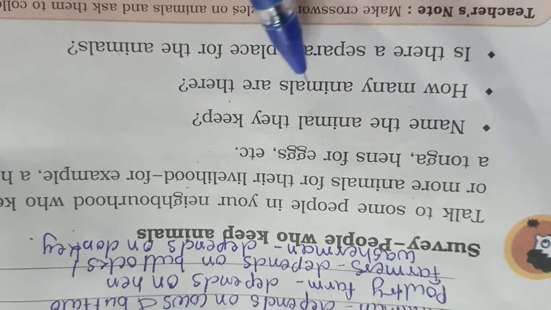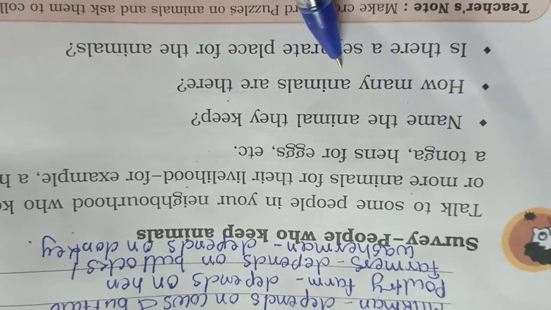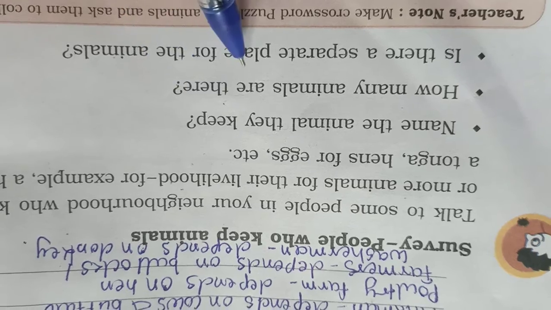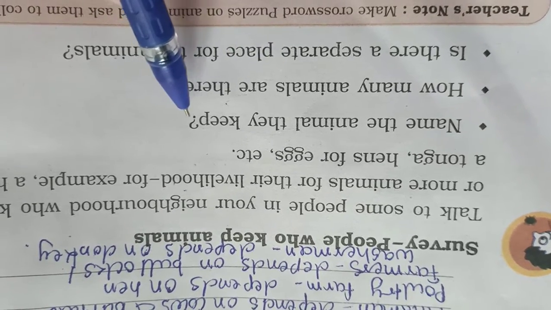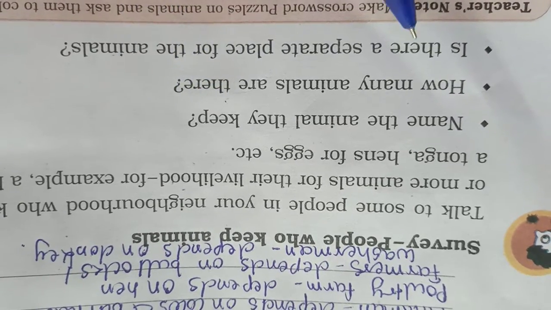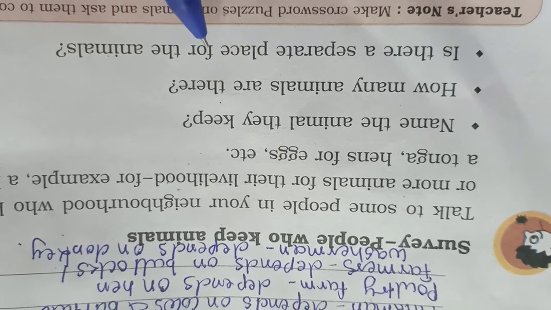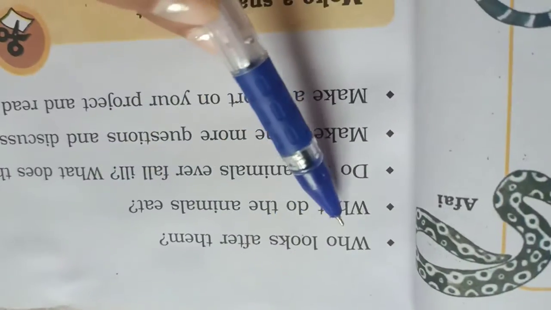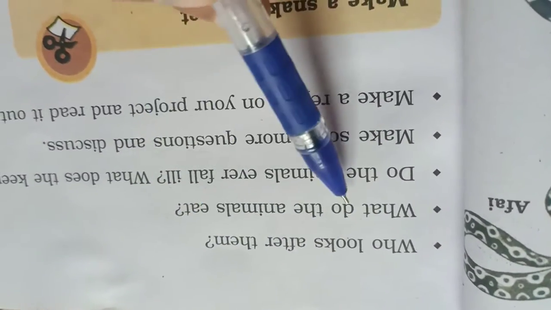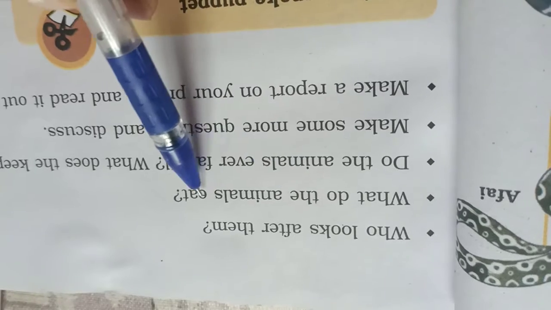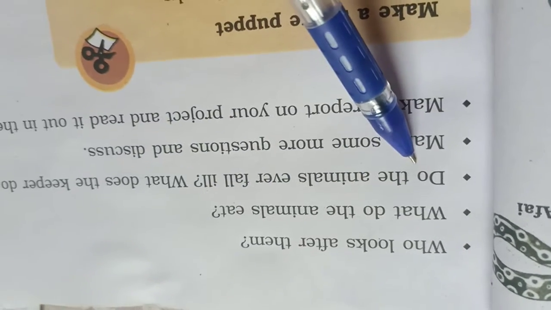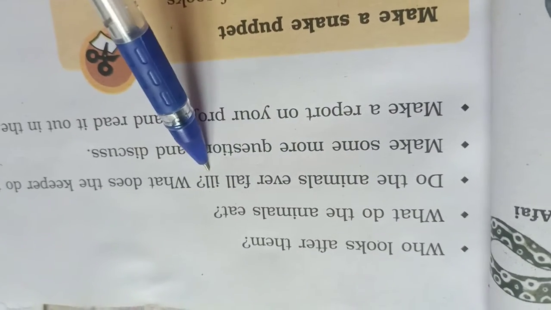You have to write this answer. How many animals are there? You have to write this answer by survey. And is there a separate place for the animals? You have to look out for that, and write your own answer. And who looks after them? What do animals eat? Do the animals ever fall ill?